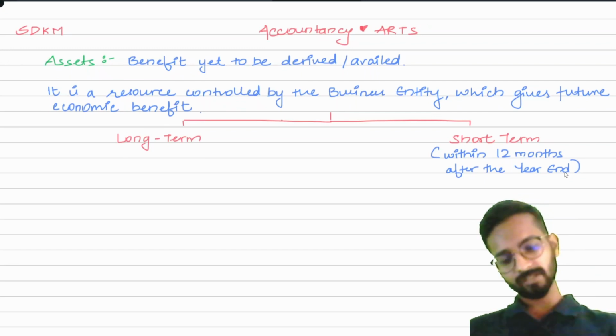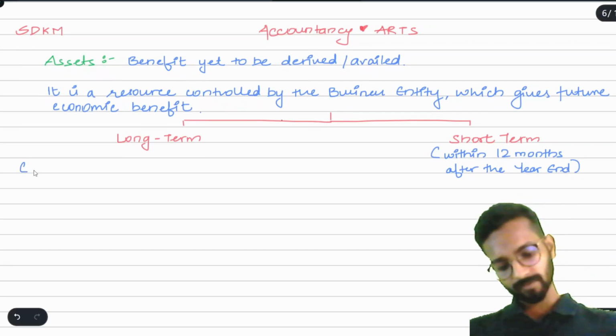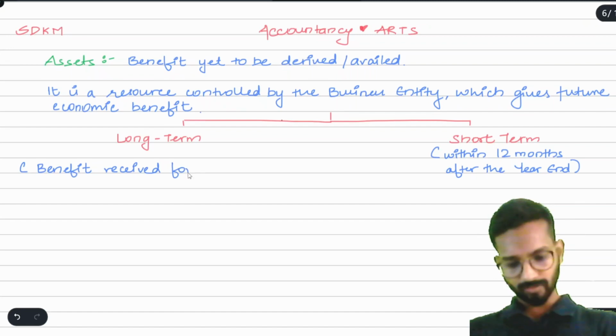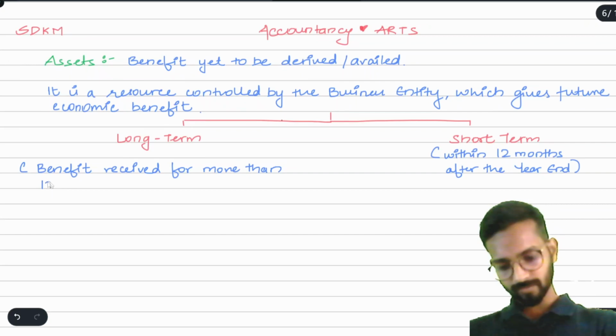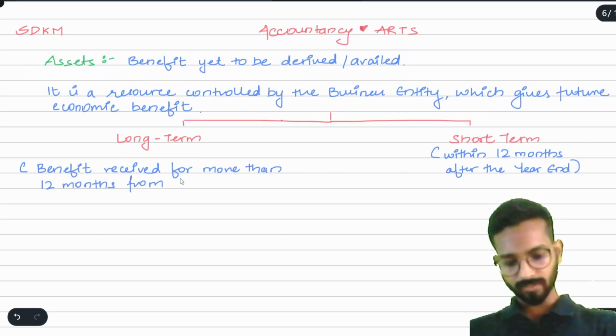Okay, but if we receive the benefit for more than 12 months from the year end, then it is long term.